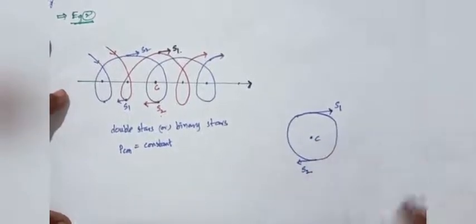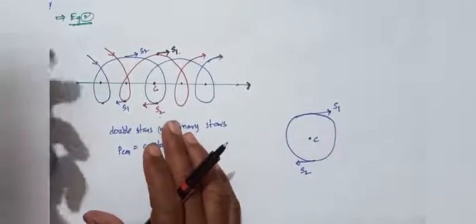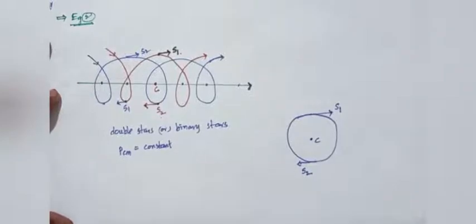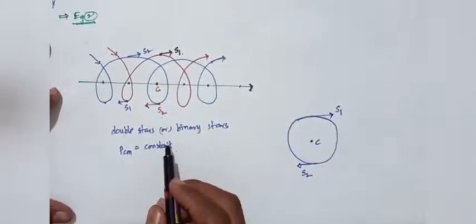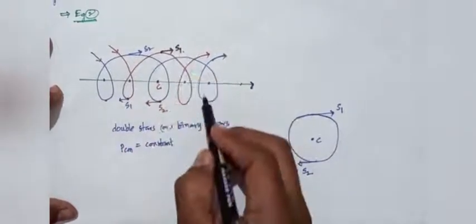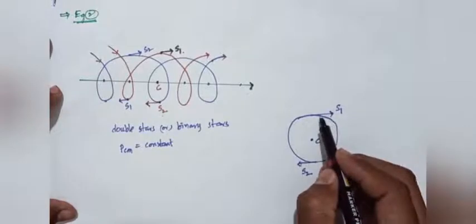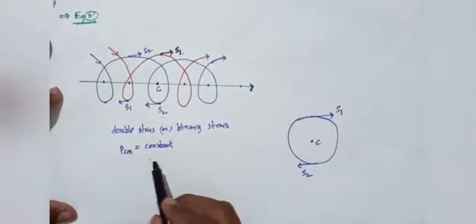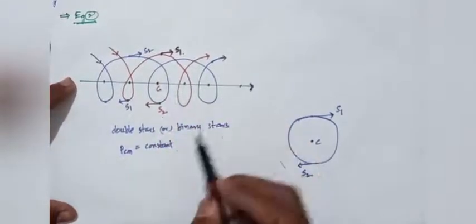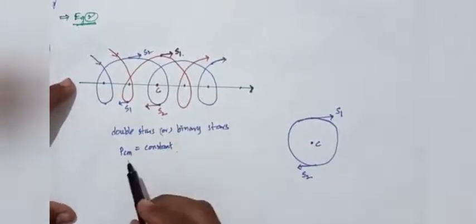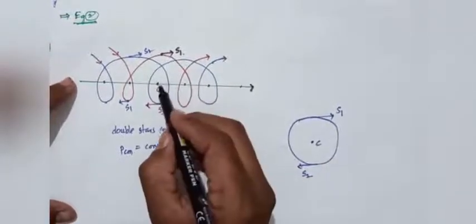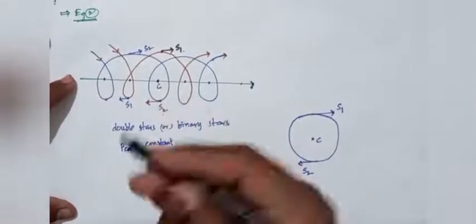The center of mass changes only when an external force acts on the binary stars. When a force is applied, the momentum changes, the acceleration changes, and then the center of mass also changes.